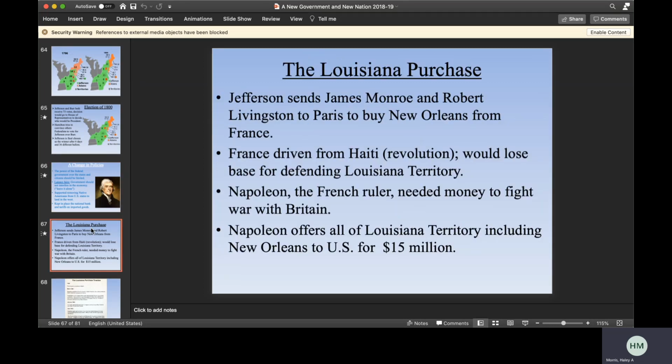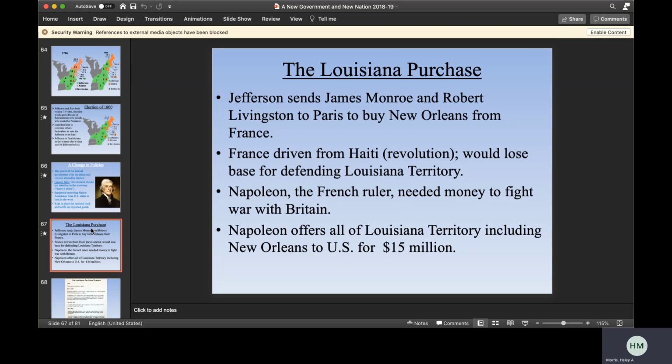The most significant thing that we have discussed so far that Jefferson is responsible for, in a way, is the Louisiana Purchase. He sends Monroe and Livingston to Paris to buy New Orleans from France. He really just wanted New Orleans and parts of Florida if he could get it.